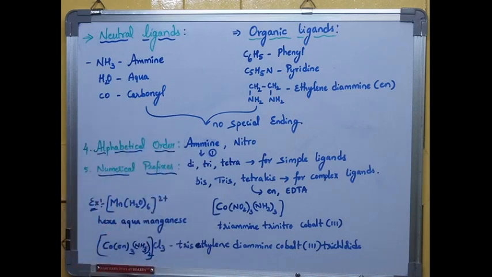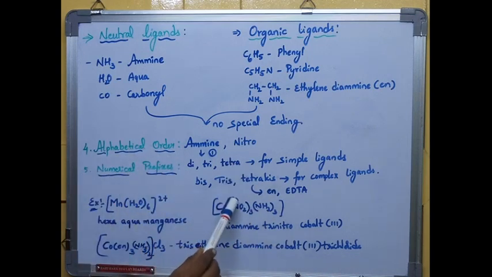Alphabetical order will be there in case the same ligand is present two or more times, or sometimes two or more different ligands are present in the coordination sphere. In such cases we follow the alphabetical order. I can give you an example here. See, amine is present, nitro is present. Amine is present 3 times, nitro is present 3 times. So first I give preference to amine based on alphabetical order. Next I move to nitro. Okay, this is alphabetical order, and we have to give the numerical prefix.